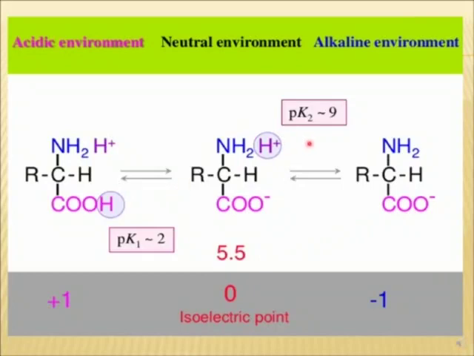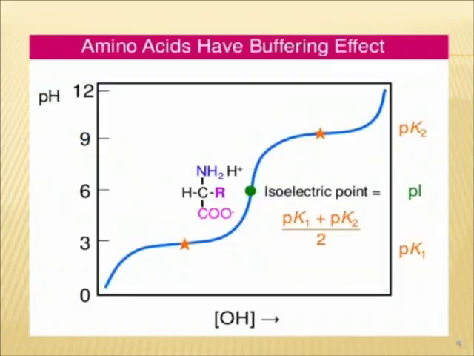This happens at pH 9, when all the amino groups are deprotonated. So the average of 2 plus 9 is 5.5, so the isoelectric pH of this amino acid will be 5.5. As I have explained, pK1 plus pK2 divided by 2 will give you the pI, which is midway; as you keep on adding base, the pH changes, and you get the pI.